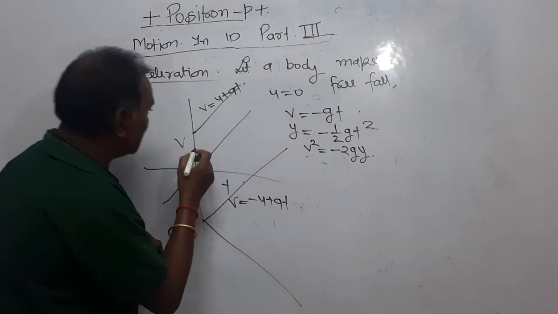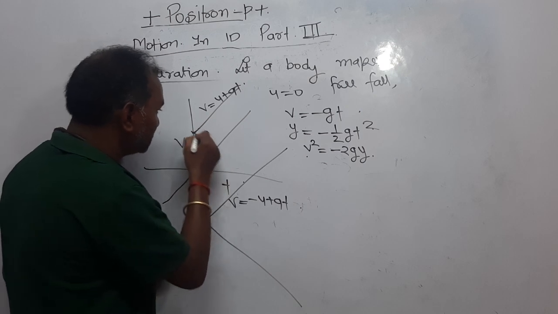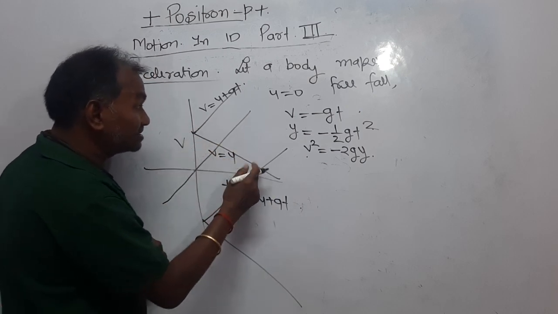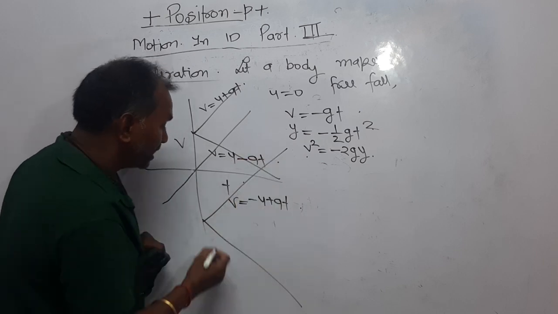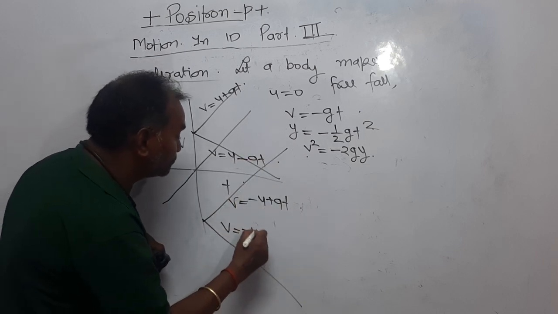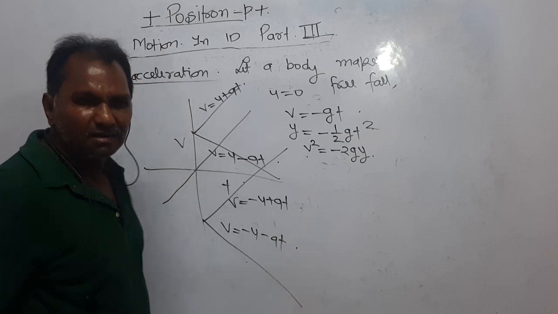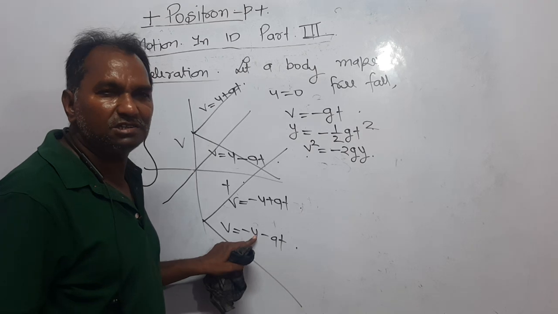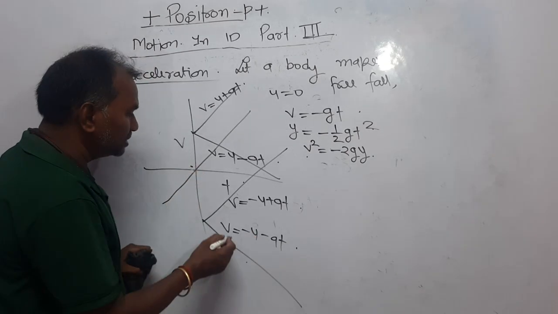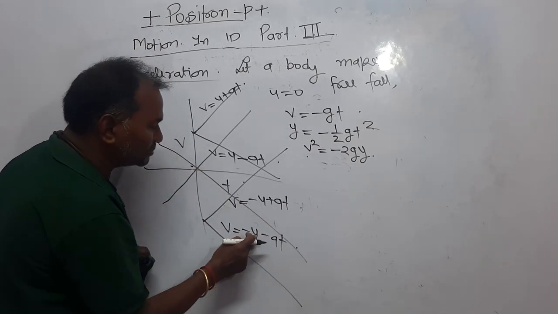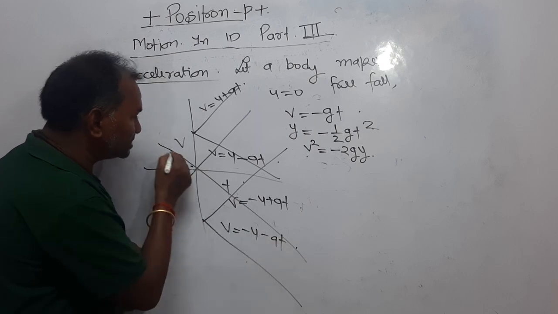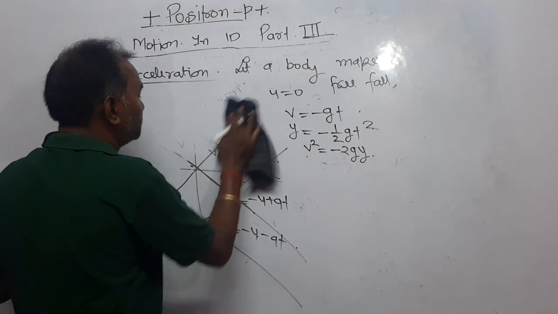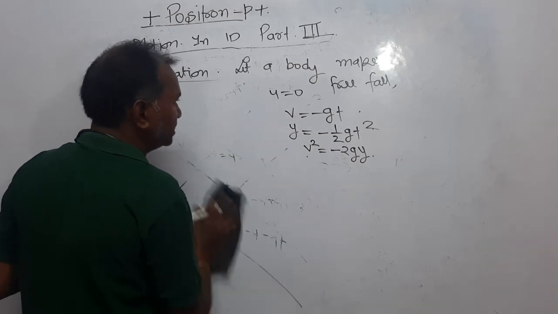This graph, and now look here, this graph represents v is equal to, u is positive, but here acceleration is negative, minus at, and this graph represents v is equal to minus u minus at, right? In this case, you have to make the initial velocity 0, meaning it will pass through the origin. So the graph of v is equal to minus gt will be like this, right? It begins from the origin because initial velocity is 0. So how can you plot? Look here.